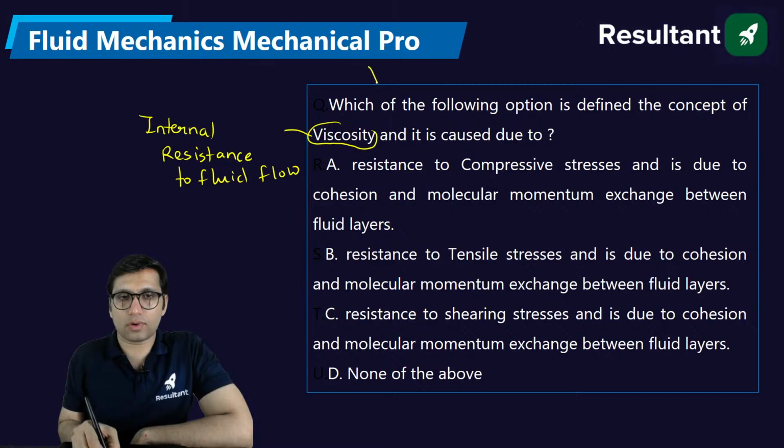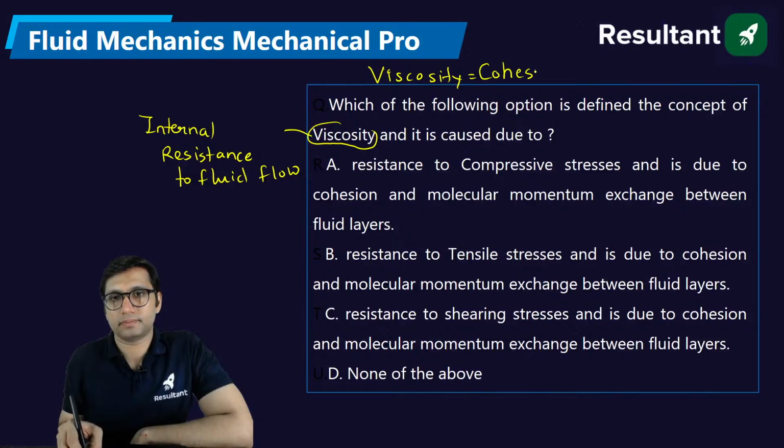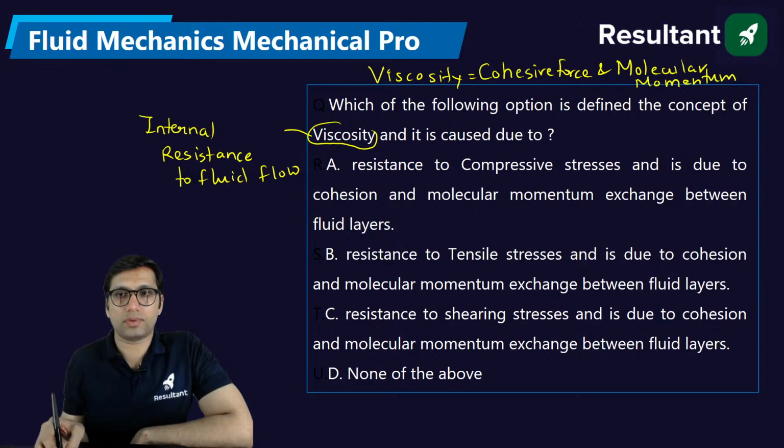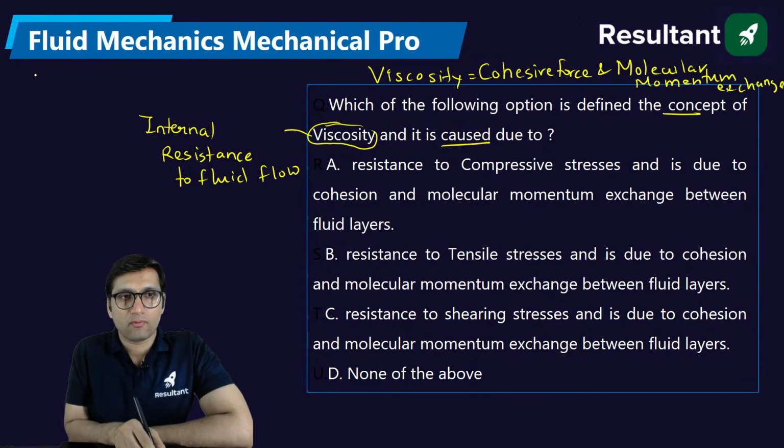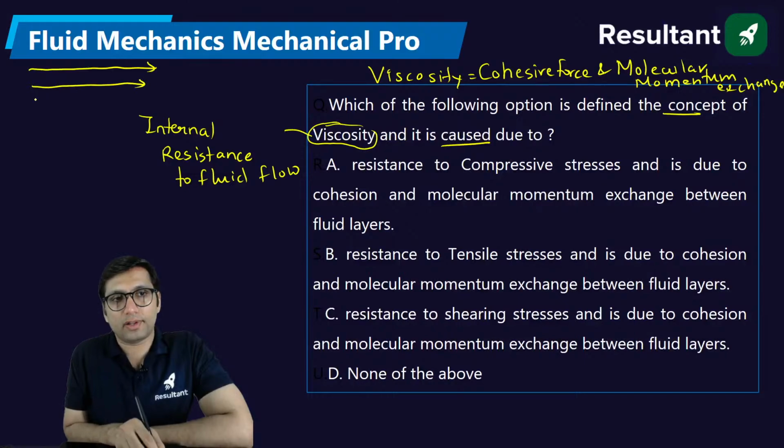There are two causes of viscosity. One is cohesive forces between the molecules. Another is molecular momentum exchange. Now, this is the cause of viscosity. But the concept of viscosity is that whenever fluid flows, let's say this is one layer of fluid, this is another layer, and this is another layer.